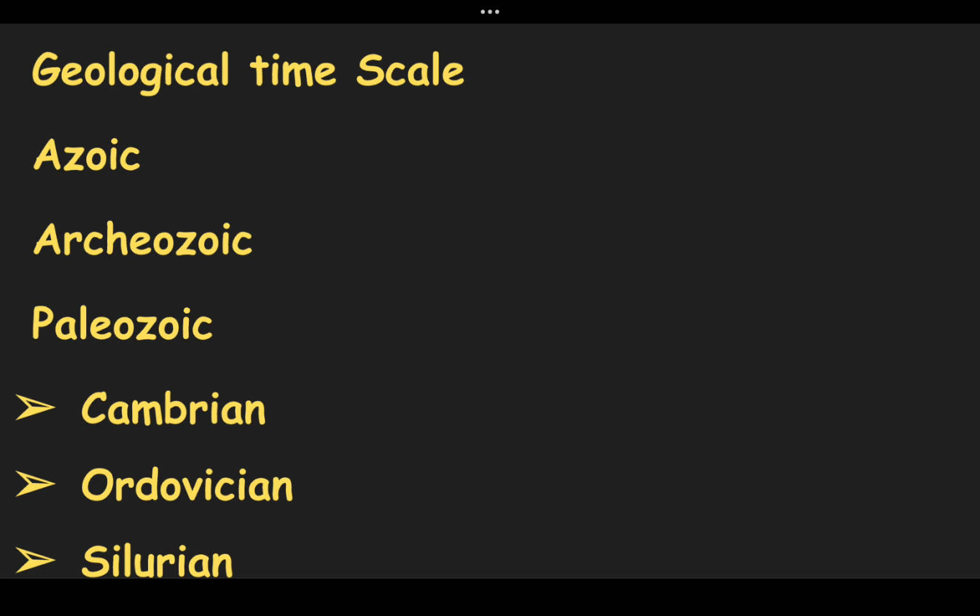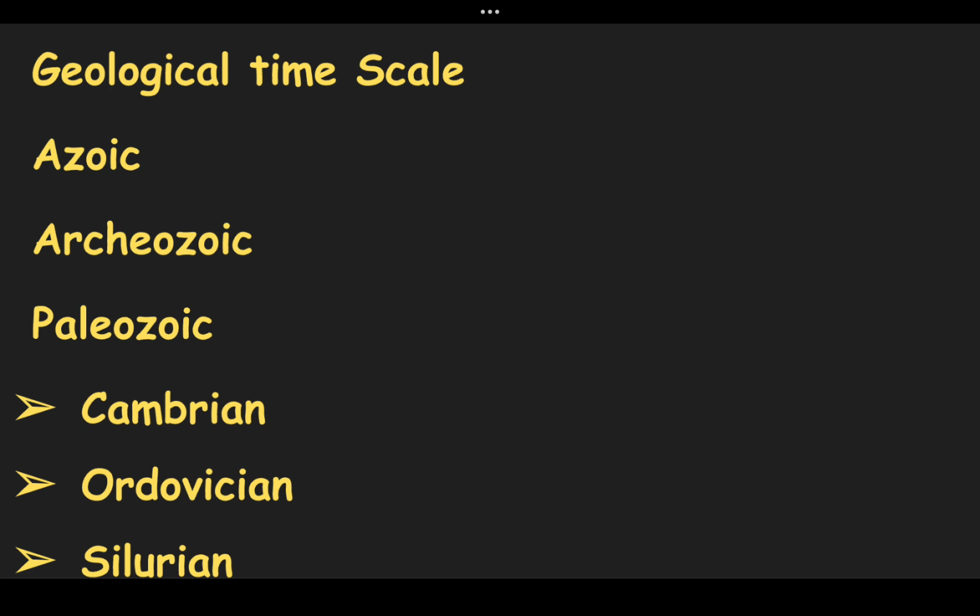Now we have to understand the geological time scale. It is divided into eras, and eras are divided into periods. There are 5 eras: Azoic, Archeozoic, Palaeozoic, Mesozoic, Cenozoic, and I am going to discuss them one by one. First is the Azoic, where there was no life. Second is the Archeozoic, where it is assumed that life evolved. Third is the Palaeozoic, also known as the age of fishes.